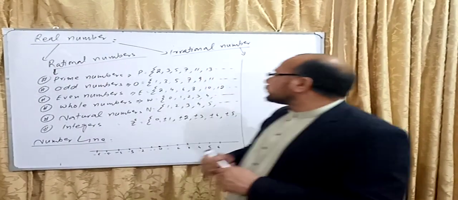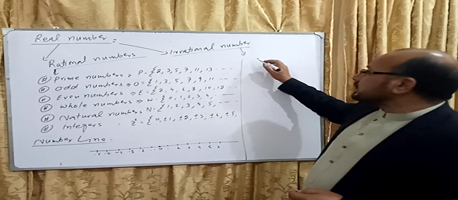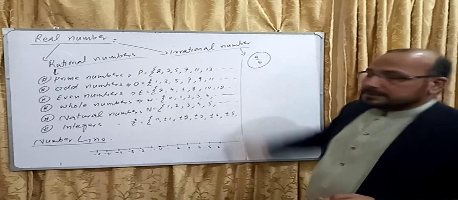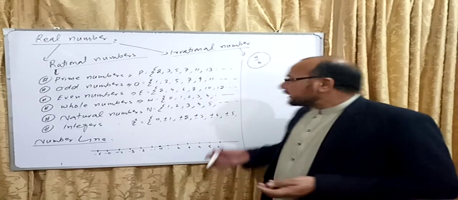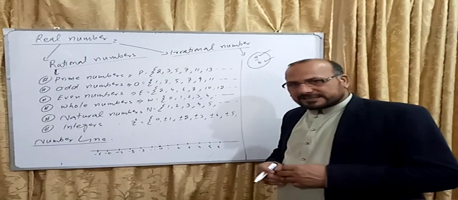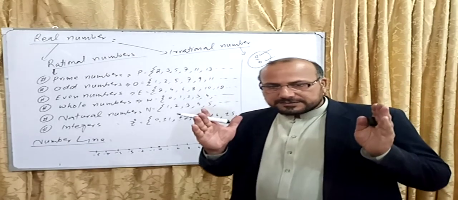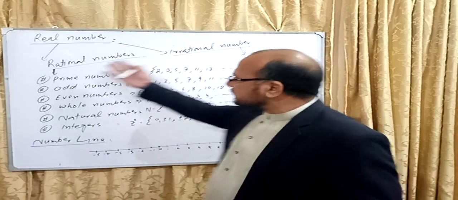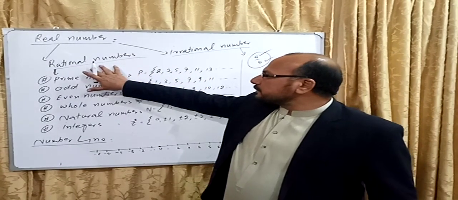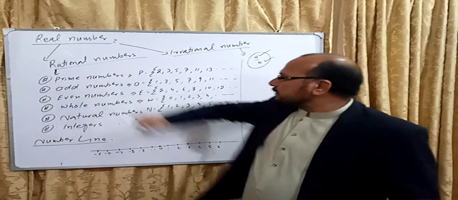Rational numbers can be written in the form of a over b, meaning the fractional form, where a and b are called numerator and denominator. When we discuss the definition of fraction, we will discuss rational numbers again, but rational numbers basically consist of all these numbers.